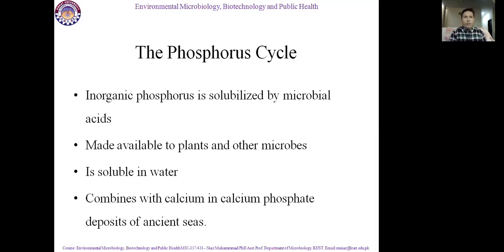When it is in soluble form, it is available for the plants and microbes to be absorbed. And whatever has been used by microbes and plants, that is okay. The remaining will go into the oceans and the rivers, and will deposit on the bottoms of the oceans.